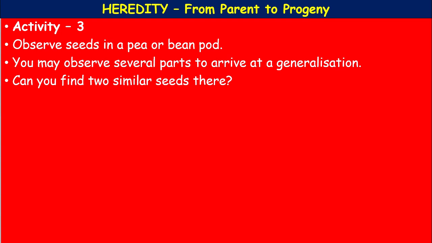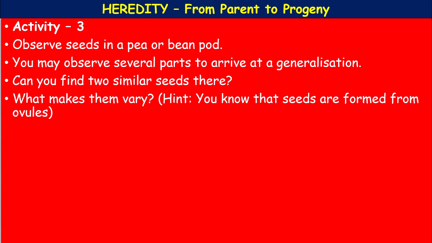Then can you find 2 similar seeds there? The seed may be round, the seed may be wrinkled. So can you find any 2 similar seeds there? If not, what makes them vary? They look different. So here a hint is given. You know that the seeds are formed from ovules.